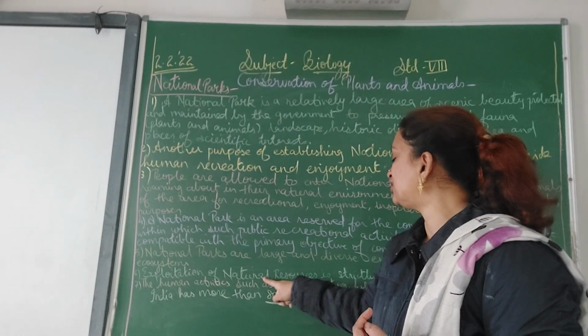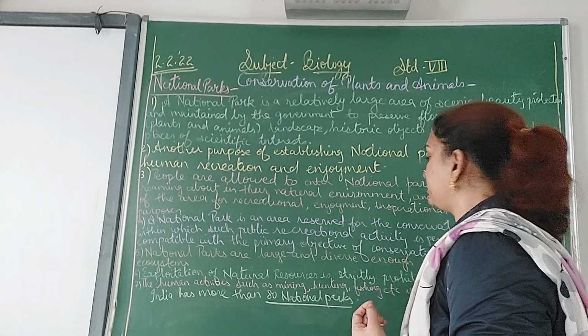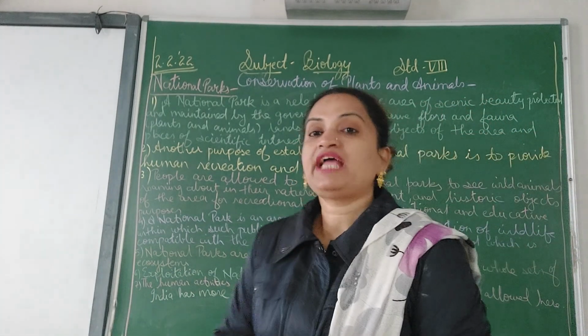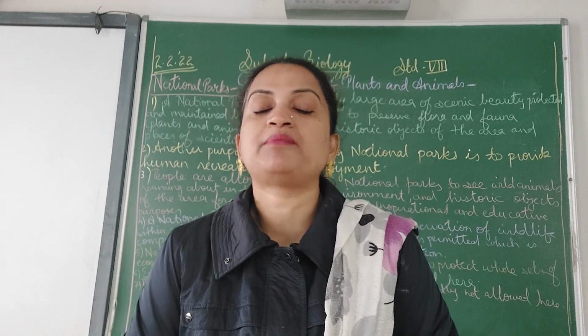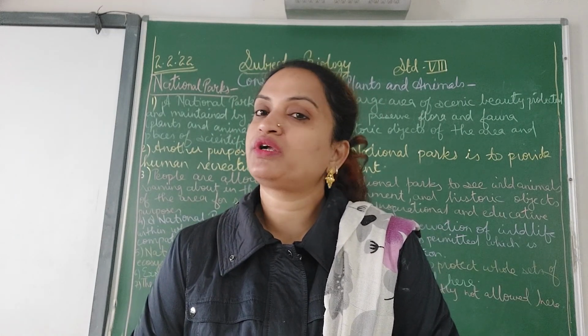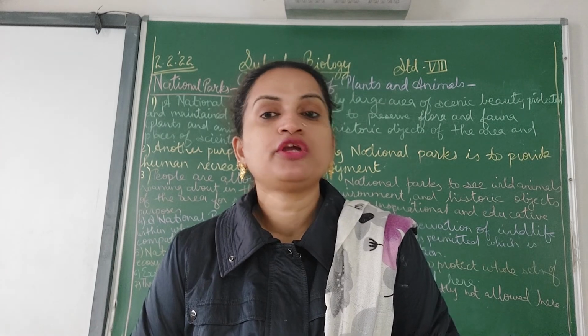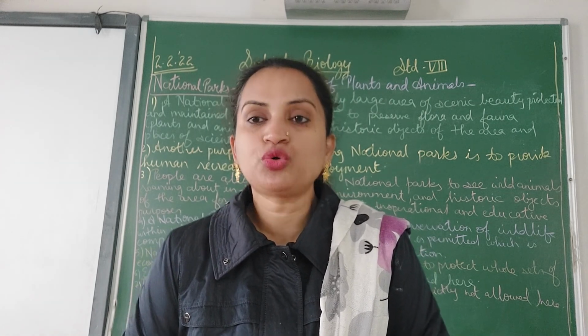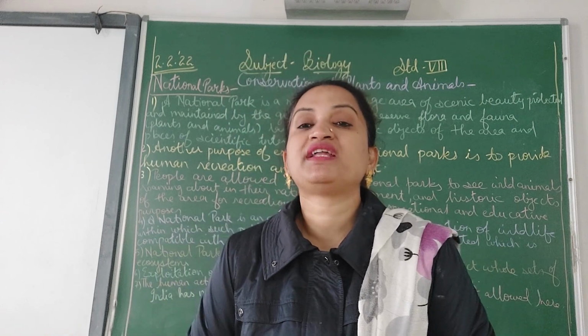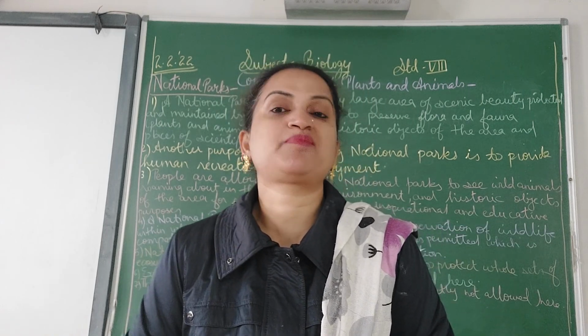Now, exploitation of natural resources is strictly prohibited here. Natural resources include the air, the water, the oxygen. Due to our human activities, many of the natural resources are exploited.